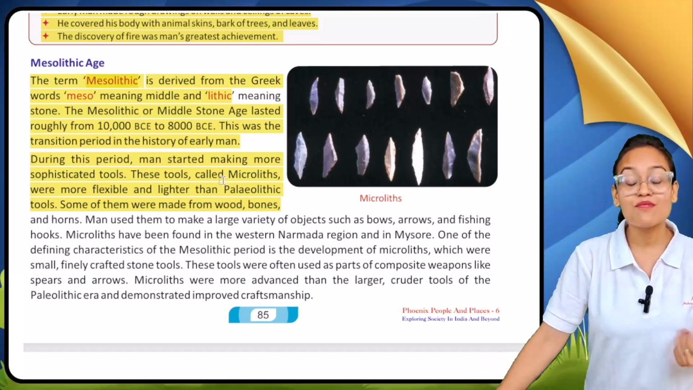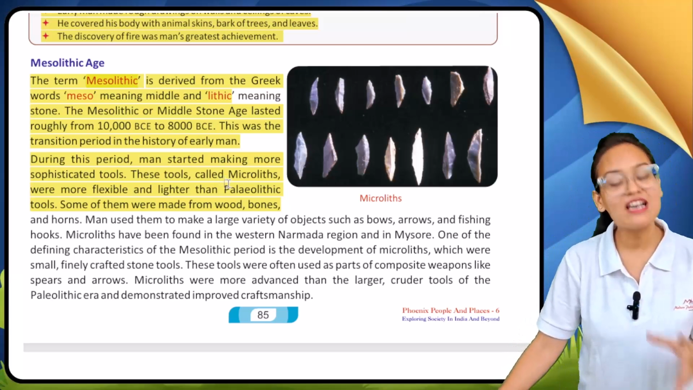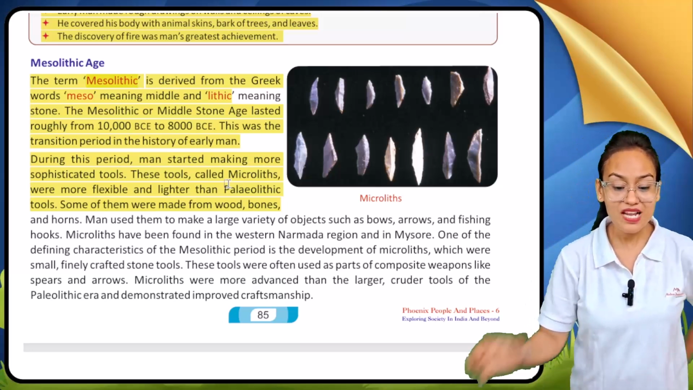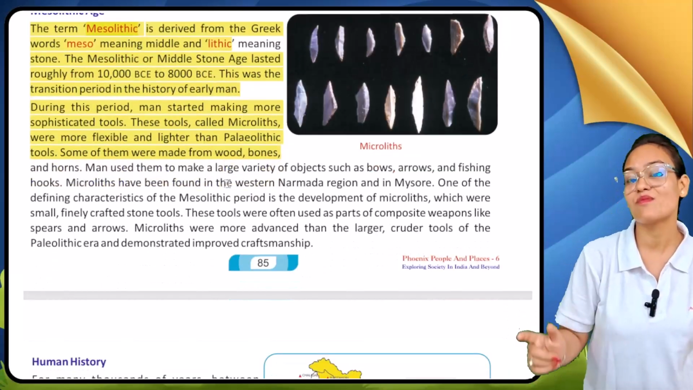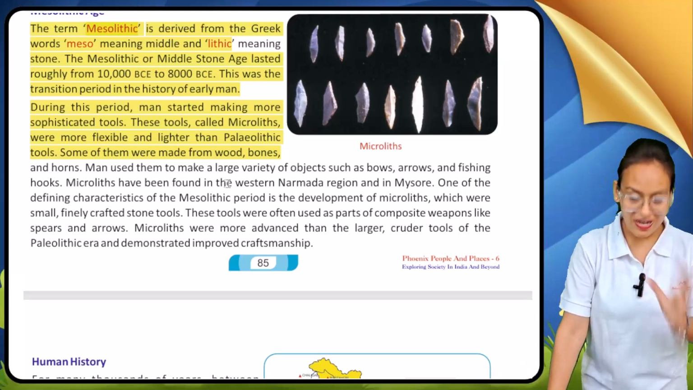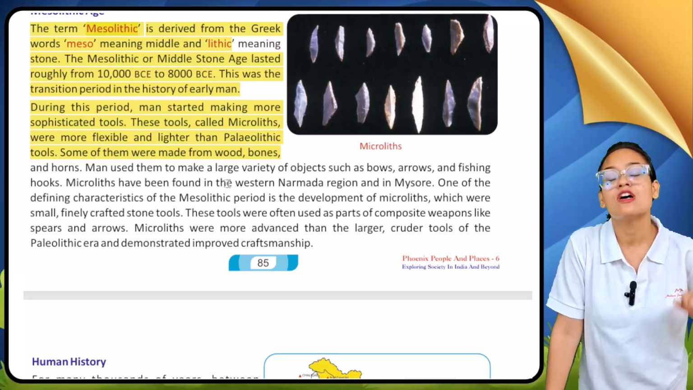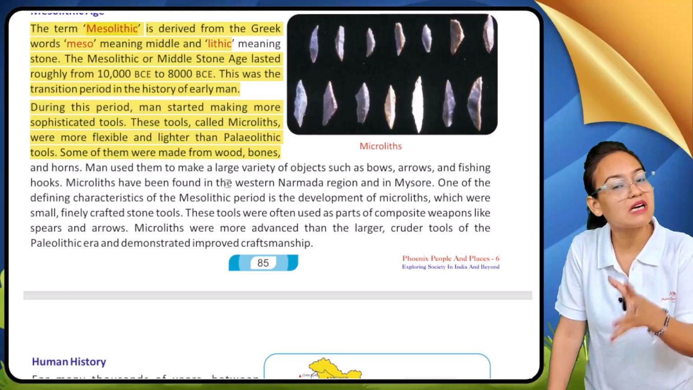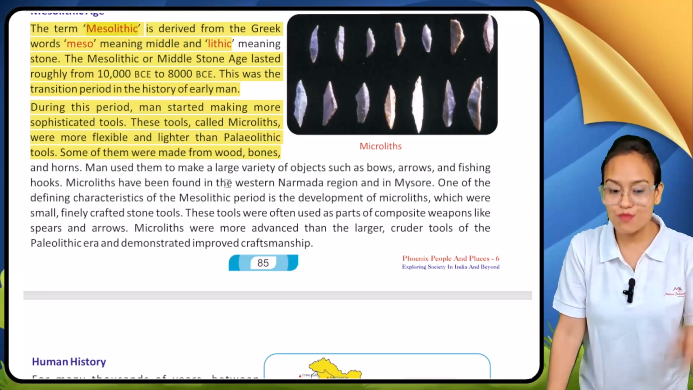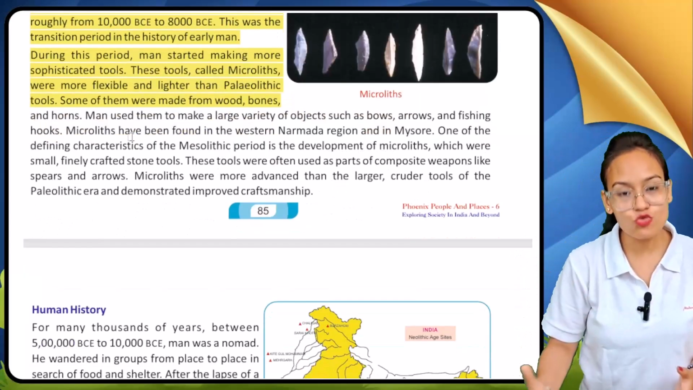These tools are called microliths. Now the tool name is microlith. Remember this word. The tool of the Mesolithic age is known as microlith, and they are more flexible and light in comparison to the Paleolithic age. Why are they more flexible? Because in the Paleolithic age, tools were completely made from stone, and no other substance was added. But in the Mesolithic age, wood and bones were also used along with the stone for making tools.